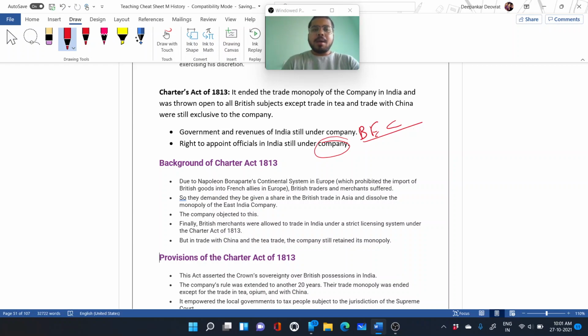But until the Charter Act of 1813, the company had the monopoly to appoint officials and collect revenues.